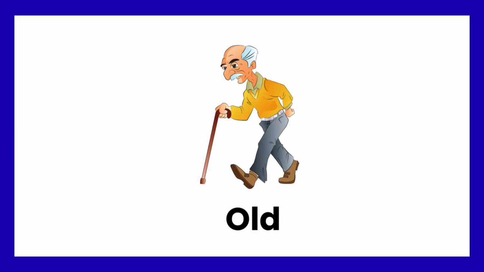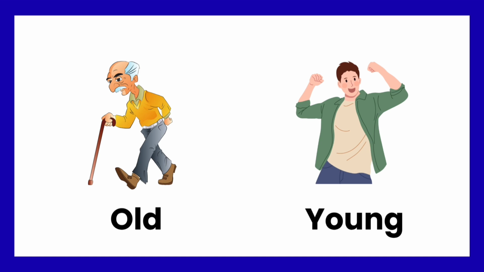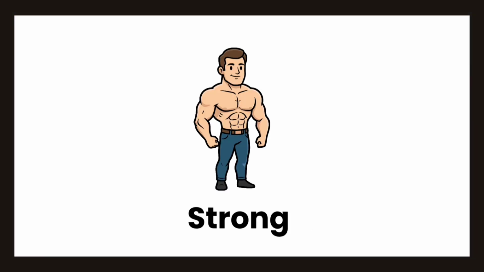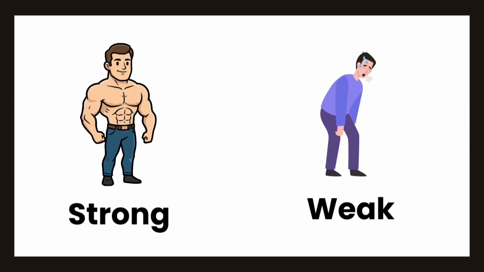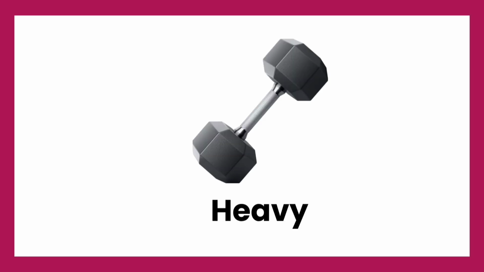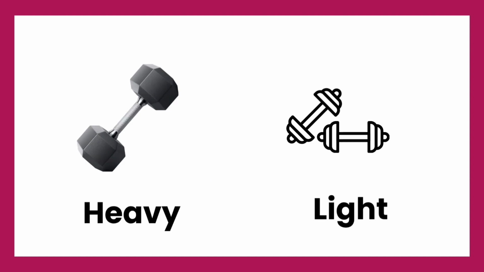Old. What is the opposite of old? Young. Old, young. Strong. What is the opposite of strong? Weak. Strong, weak. Heavy. What is the opposite of heavy? Light. Heavy, light.